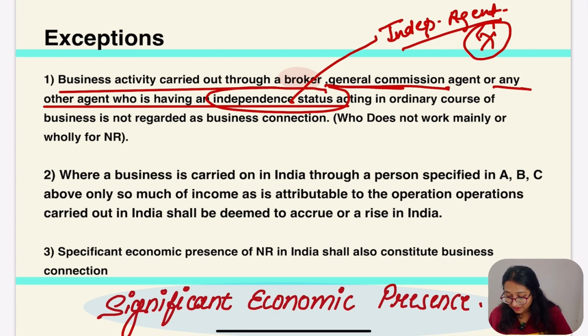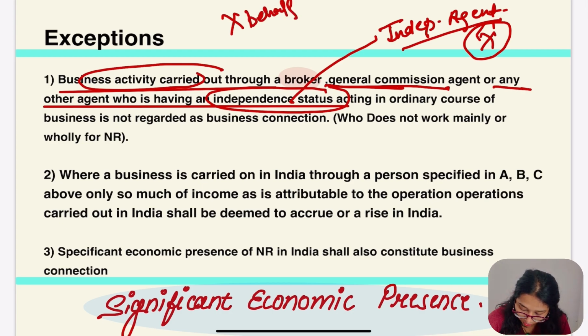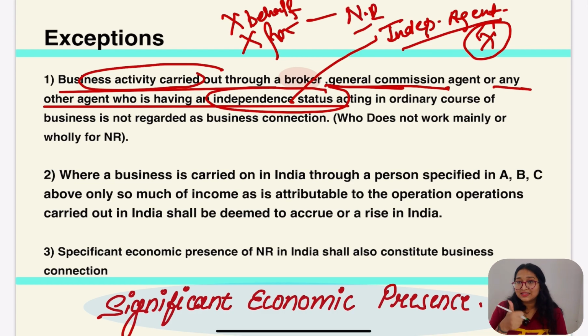Because what is the independent agent doing? He is carrying out the activity by himself. He is not in connection, or he is not doing transactions on behalf of the non-resident, or for the non-resident. Not on behalf, not for the non-resident. Is it clear? Yes, this is clear.